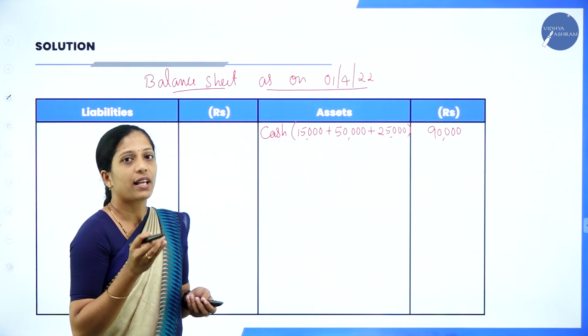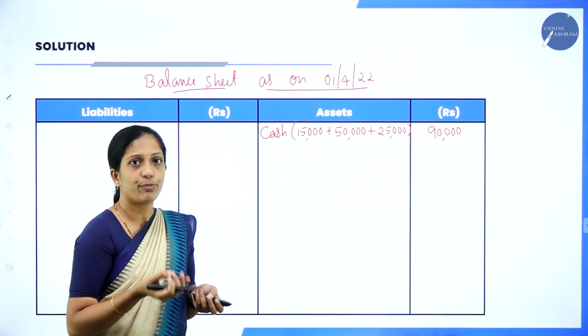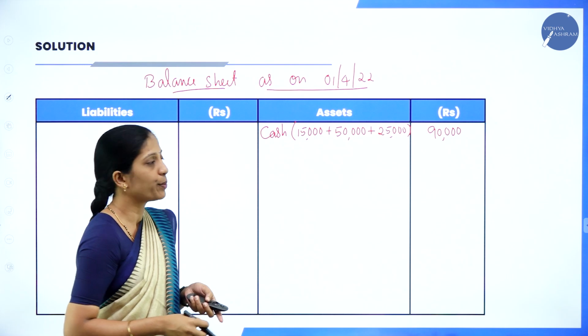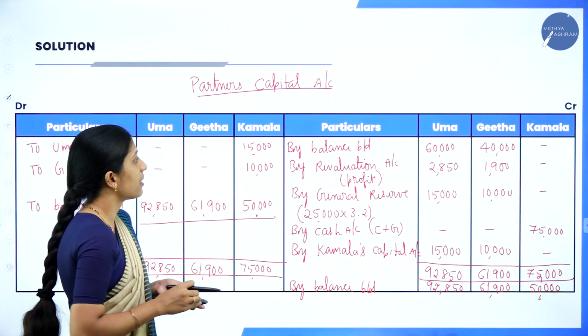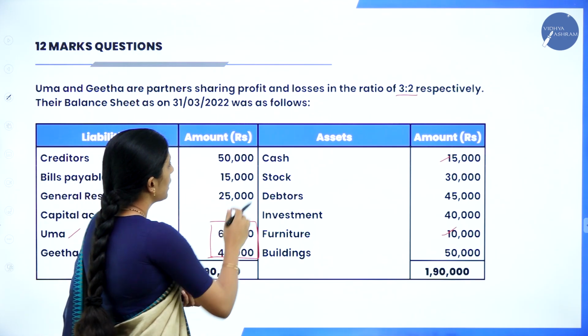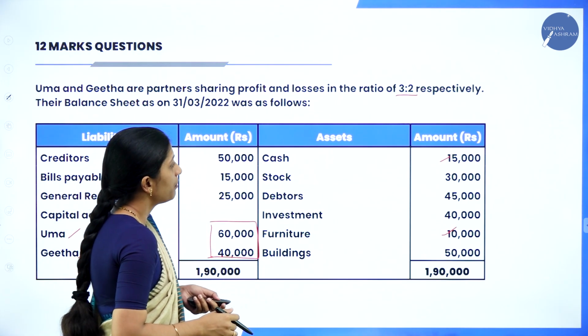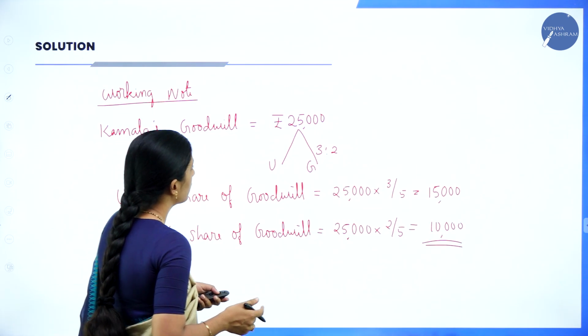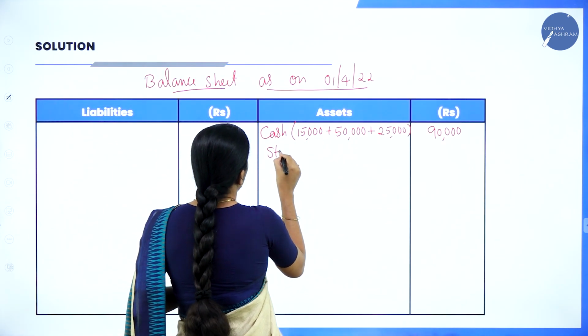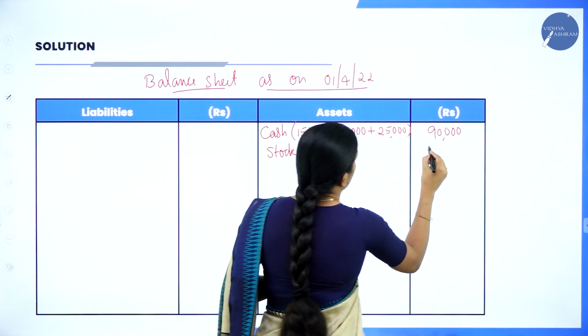You'll write the cash, what they have given in the balance sheet, plus capital brought in by the new partner, plus goodwill. Next one, if the goodwill is withdrawn, then you have to minus. Next is stock. Stock 30,000, but there is no adjustment on stock. So I'll directly write stock 30,000.